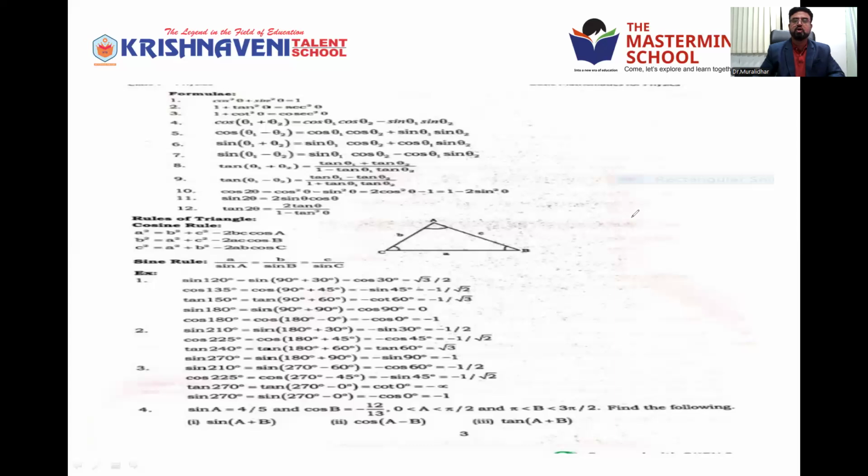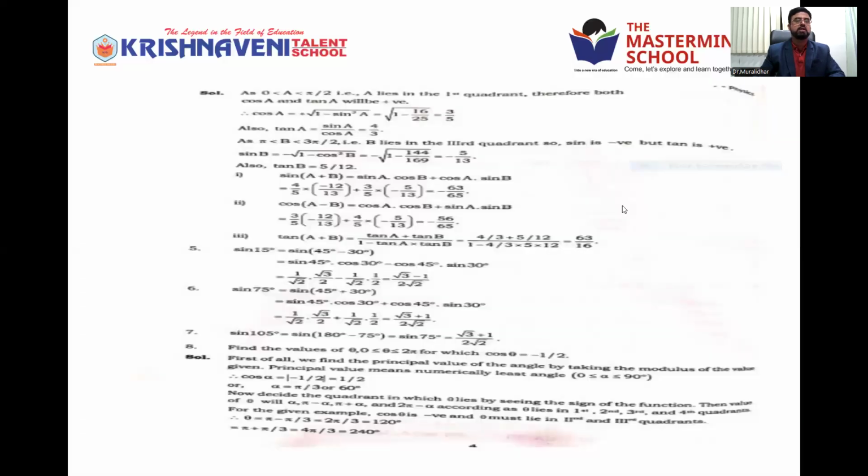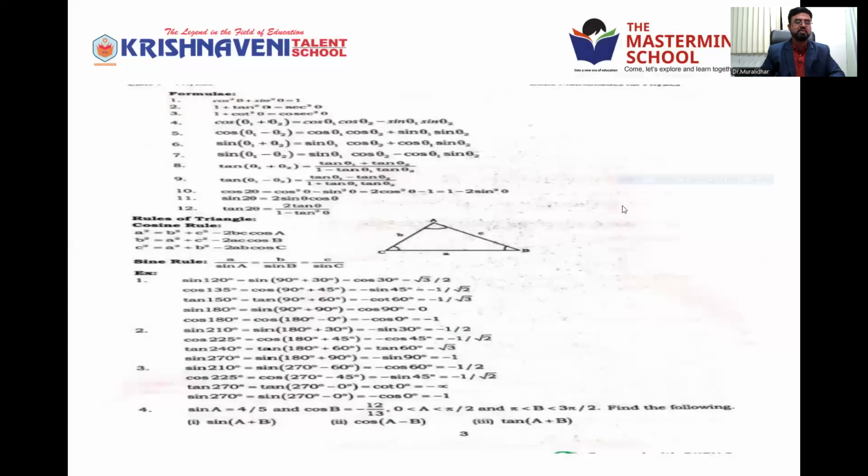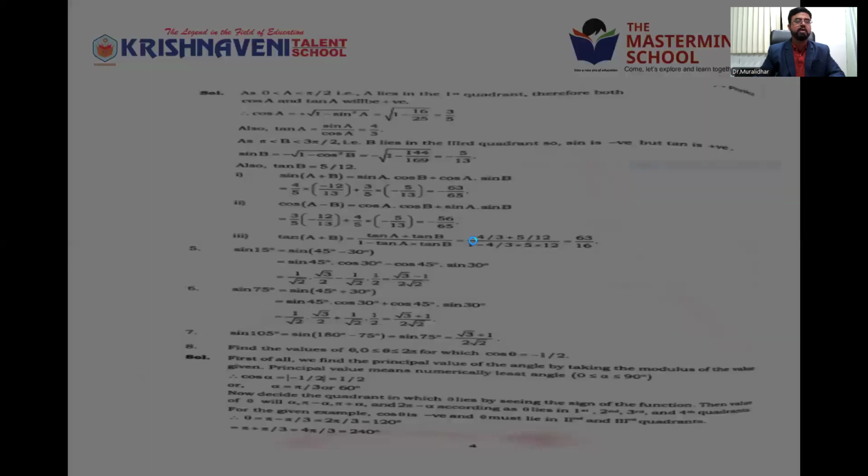So after writing these 12 formulas, remember them positively. They are very helpful for you in mathematics as well as in physics. Some rules of triangles are given; we'll discuss those later in the next class. There are also some simple problems to be solved.